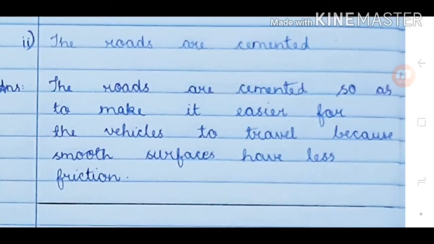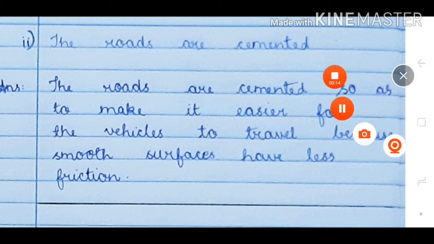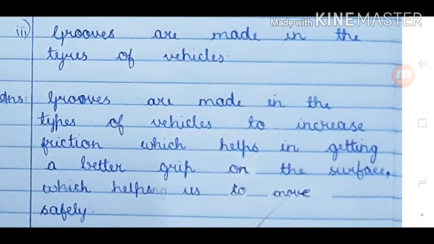2. The roads are cemented. Answer: the roads are cemented so as to make it easier for the vehicles to travel because smooth surfaces have less friction. 3. Grooves are made in the tires of vehicles. Answer: grooves are made in the tires of vehicles to increase friction, which helps in getting a better grip on the surface, helping us to move safely.